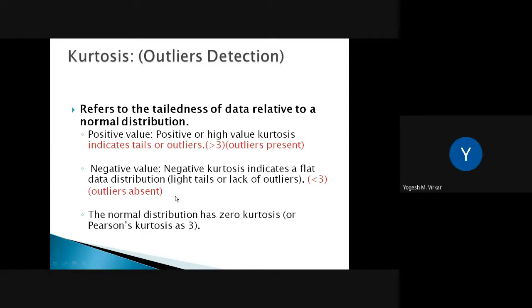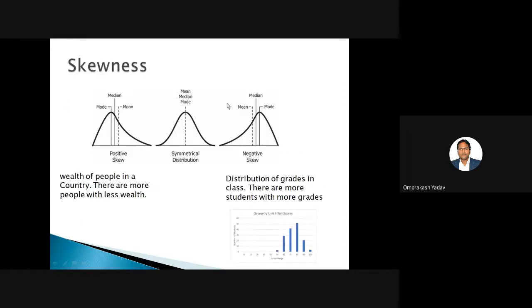So, where do you get the number 3? Why 3? Why not 1, or why not 10? So there is one concept that is called Pearson's kurtosis. For Pearson's kurtosis, a normal distribution has 0 kurtosis. For example, this one is a normal distribution, and if we calculate the kurtosis value for this one, we will get a 0 kurtosis. So there is no tail. What do you mean by tail? Let me explain.